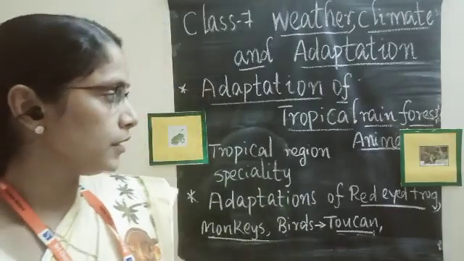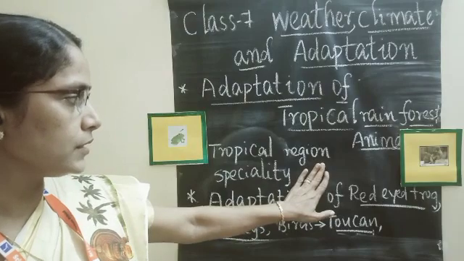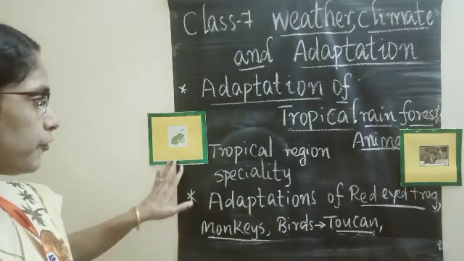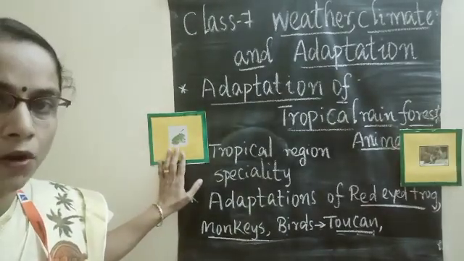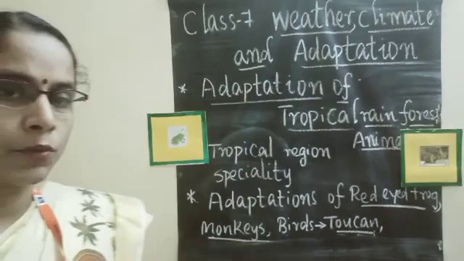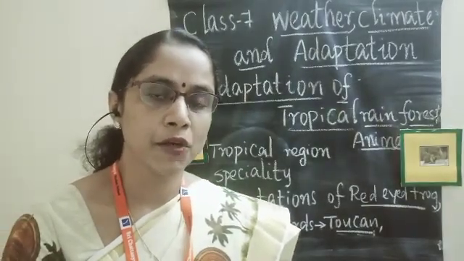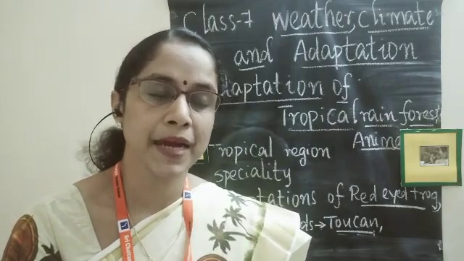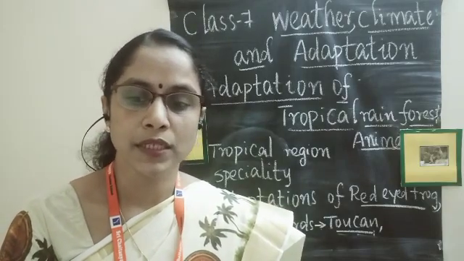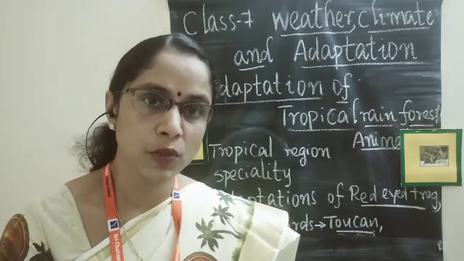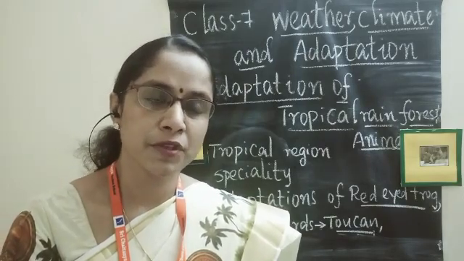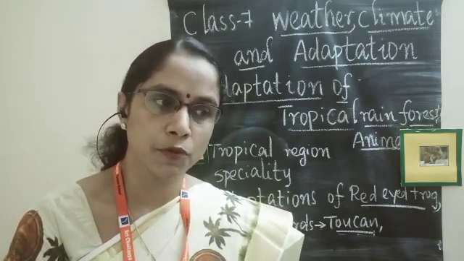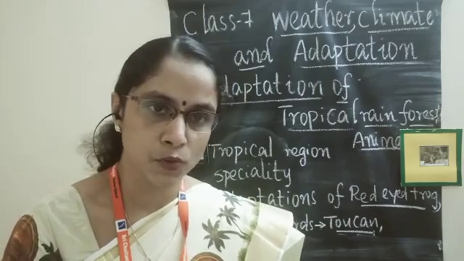Coming to the tropical rainforest animals, the first adaptation we have to learn is the red-eyed frog. We see the red-eyed frog here in the picture. We can see this frog in large numbers in tropical regions. So what adaptation has taken place in the body to live in that habitat? They have long sticky pads that help them climb the trees where they live. They are arboreal. Many of them eat fruits and leaves, so we can say they are herbivorous, but a few are carnivorous also.